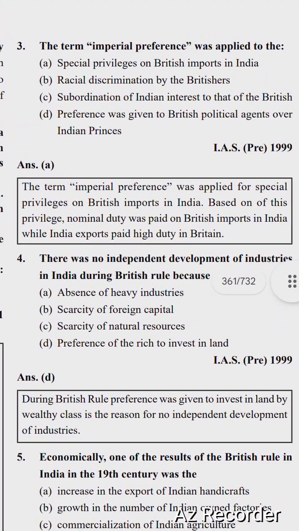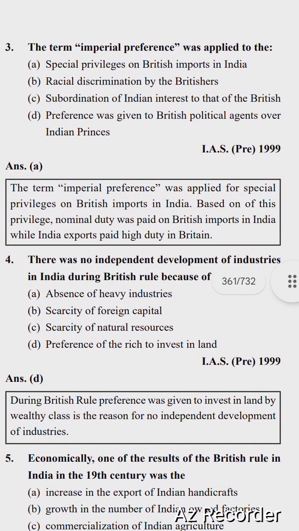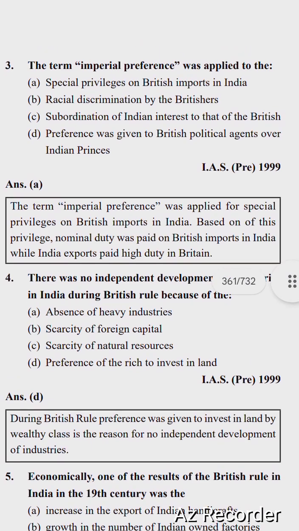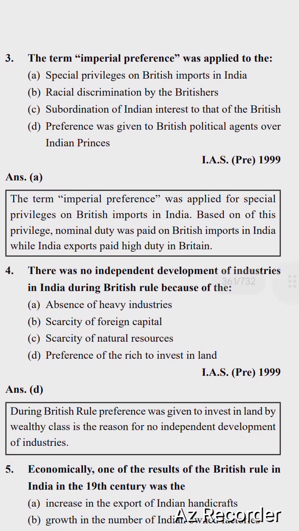Next question is, the term imperial preference was applied to, options are: special privileges on British imports in India, racial discrimination by the British, subordination of Indian interest to that of the British, preference given to British political grants over Indian princes.